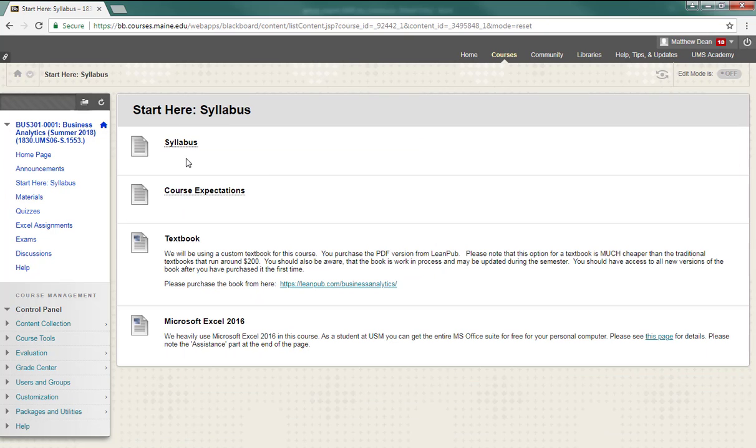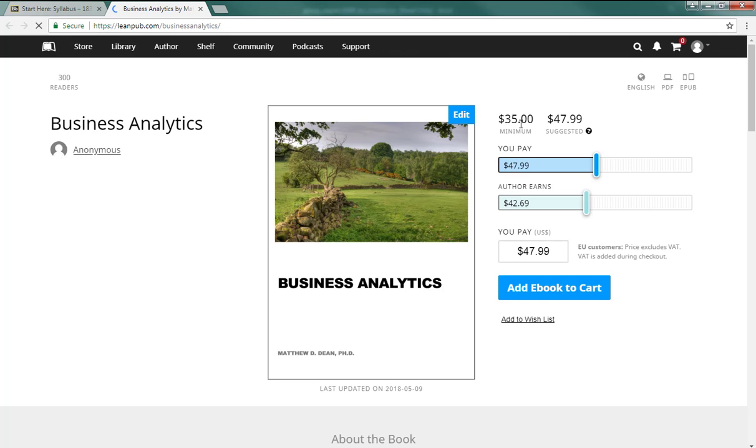If I click on that, I have the syllabus, a course expectations document, and information about purchasing the textbook. If I click on that, it takes you to where you can purchase the textbook, right? It costs 35, anywhere between these amounts that you can pay or more if you want. It's a lot cheaper than the $200 from the publisher. So that's where you purchase the book.